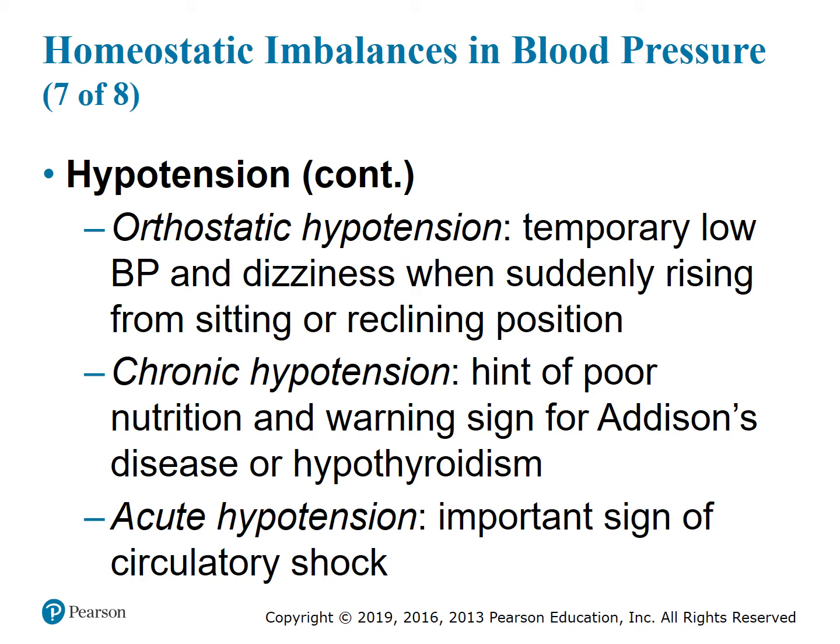Orthostatic hypotension is a temporarily low blood pressure and dizziness when suddenly rising from sitting or a reclining position. Chronic hypotension is a hint of poor nutrition and warning sign for Addison's disease or hypothyroidism, and acute hypotension is an important sign of circulatory shock.